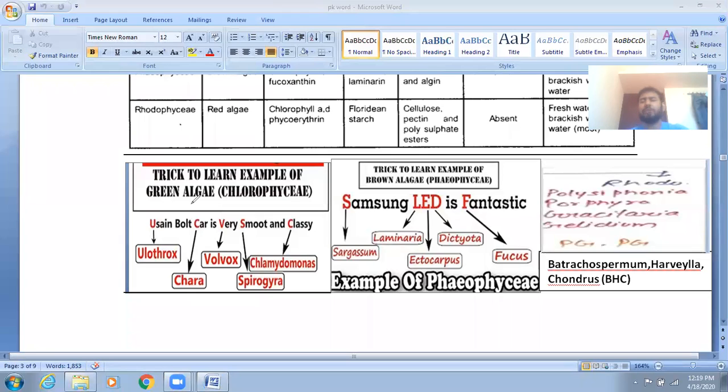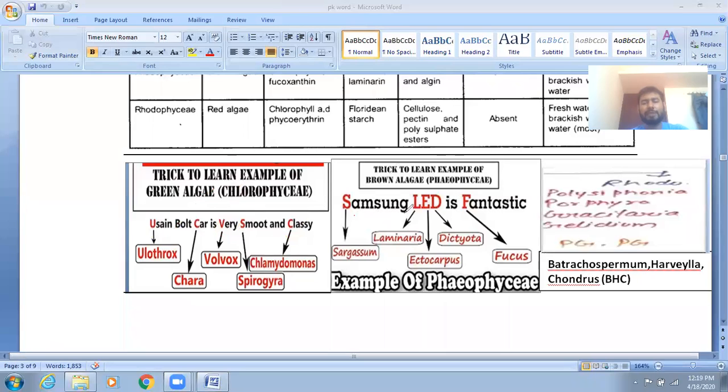This is the short trick, because you can't learn one by one. Usain Bolt: U stands for Ulothrix, C for Chara, V for Volvox, smooth means Spirogyra, classy means Chlamydomonas. These are the examples of Chlorophyceae, the green algae.